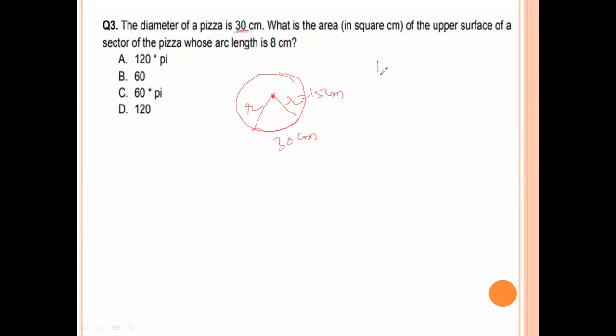So in that case, the area of the sector is 1 by 2 L R. 1 by 2 into L, which is 8, into the radius 15. Half of 8 is 4, and 4 into 15 is 60. The area is 60, so option D is the right answer.